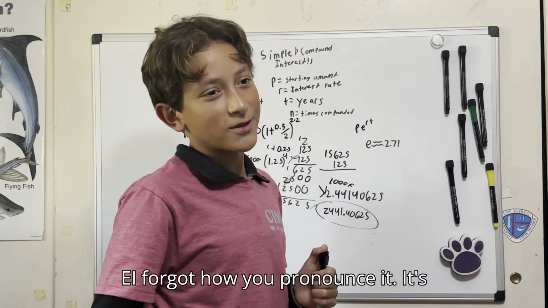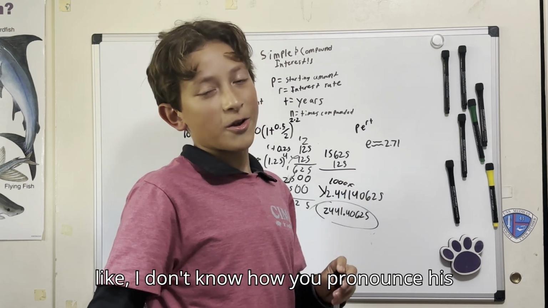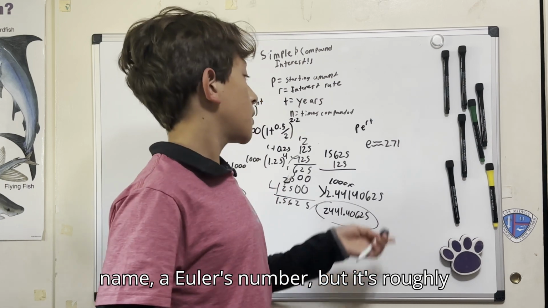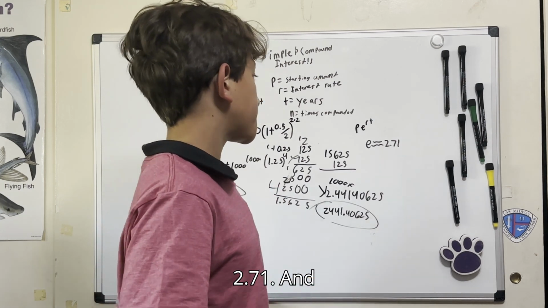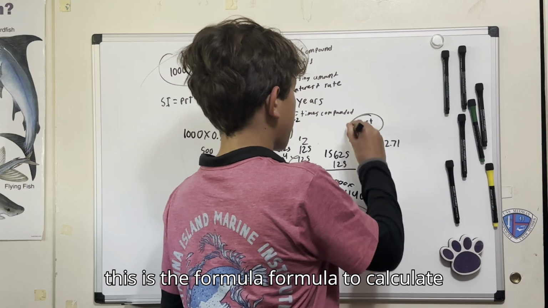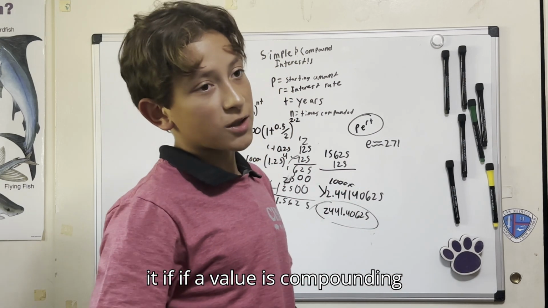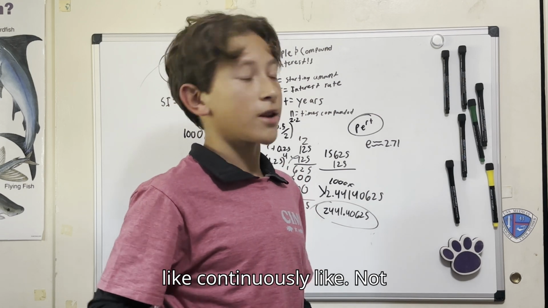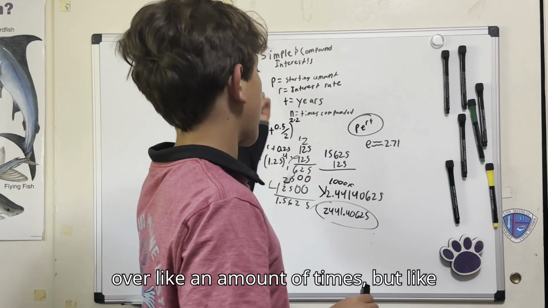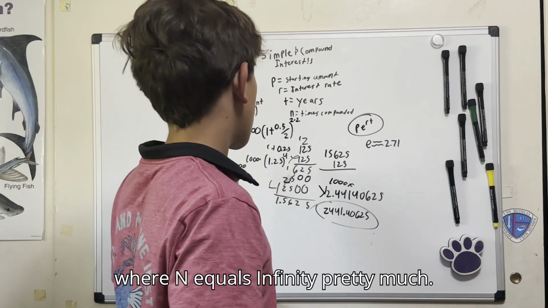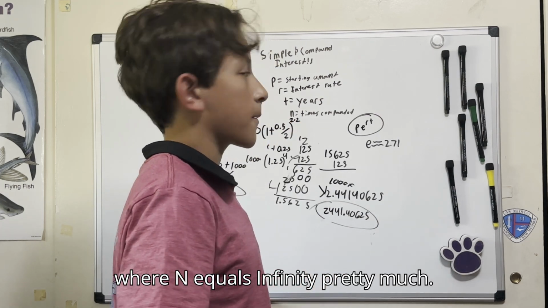I don't know how you pronounce his name, Euler's number, but it's roughly 2.71. And this is the formula to calculate it if a value is compounding continuously, not over an amount of times, but where n equals infinity, pretty much.